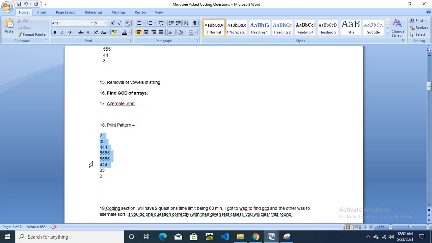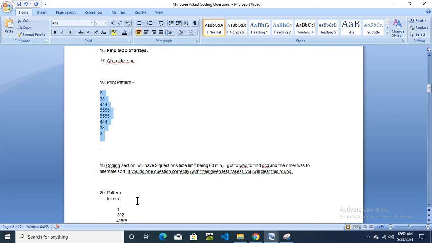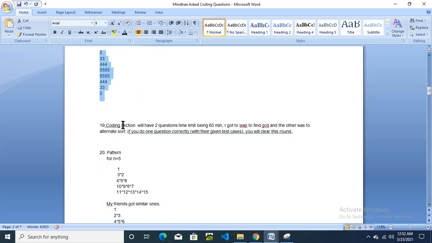Again this pattern they have provided. Then coding questions: we'll have two questions, time limit being 60 minutes. I got to write a program to find GCD and the other to find GCD. Now again see this question. This candidate got two coding questions. Every candidate will get two coding questions, but find GCD of n numbers, this question is now asked the third time.